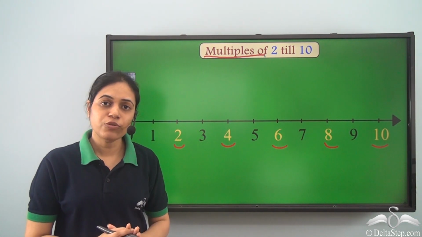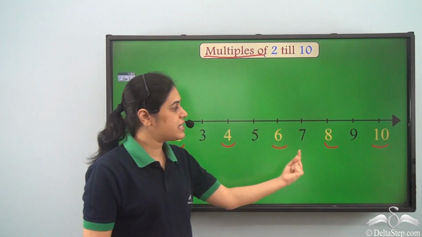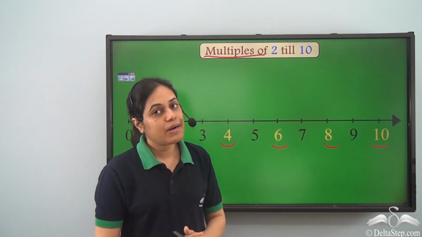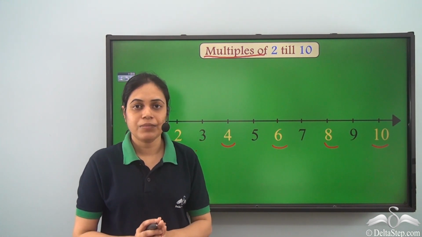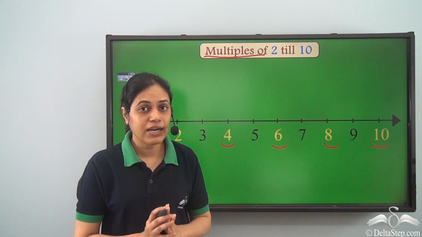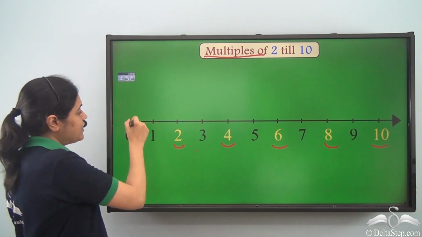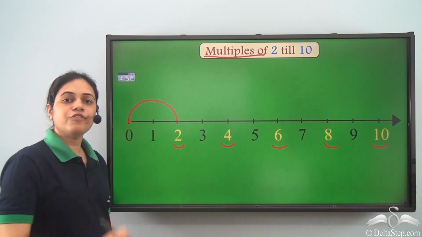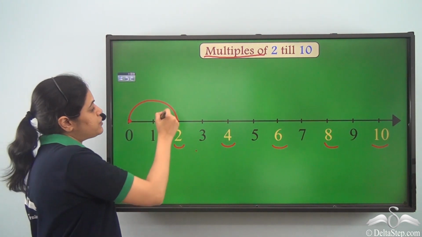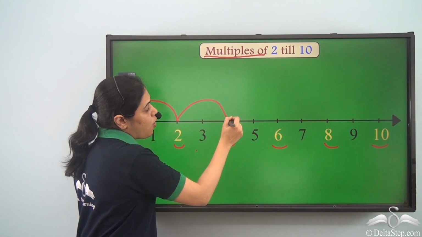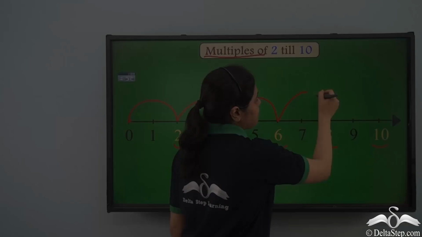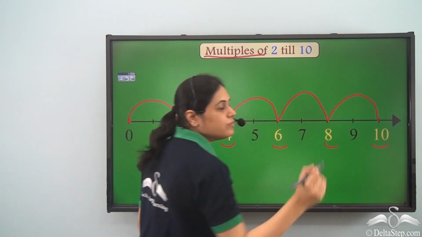What are the multiples of 2 till 10? 2, 4, 6, 8 and 10. And how can I find them on a number line? If I start from 0 and I take steps of 2 on the number line, I can find the multiples of 2.